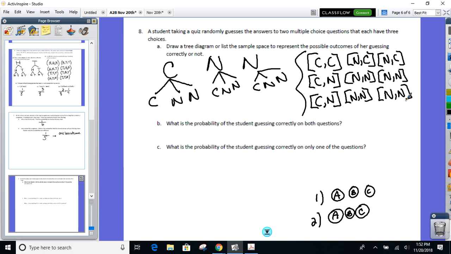All right, so what's the probability you guess both questions correctly? Both correctly. How many are both correctly up here? Just one. Out of how many different ways could I guess them? 9 different ways. Yep. What's the probability of guessing only one of them correct? Take your time, go through only one correct. I got 1, 2, 3, 4 of them out of 9.